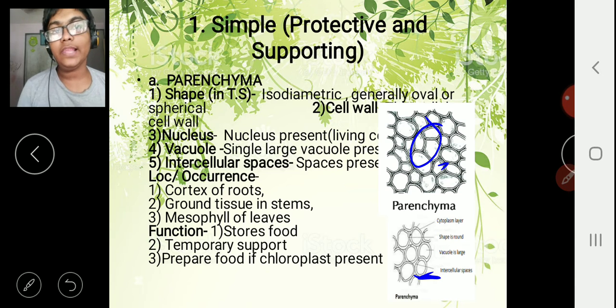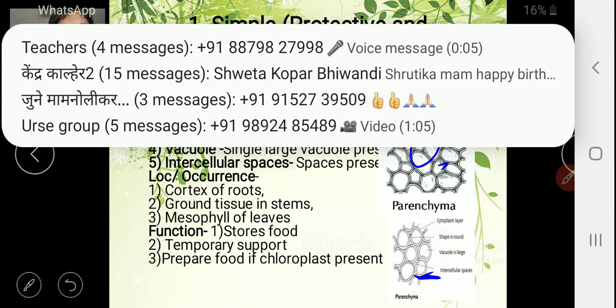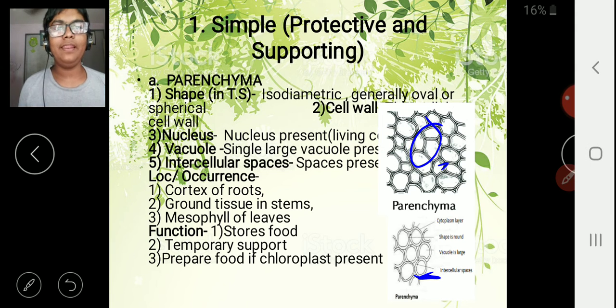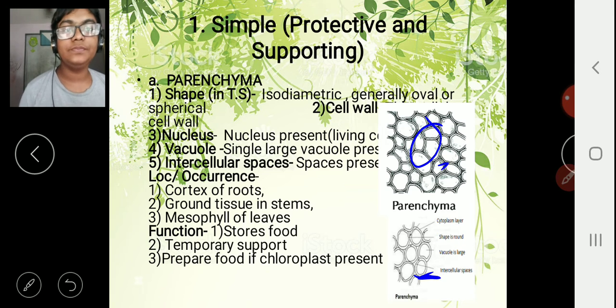Then the cell wall is again a thin cell wall made up of cellulose. Why? Because parenchyma is a little bit bigger stage of this meristematic. Meristematic has just divided, and it has become this parenchyma. Parenchyma also has to divide more, so here also the cell wall is thin enough. The nucleus is present, hence these cells are living cells.